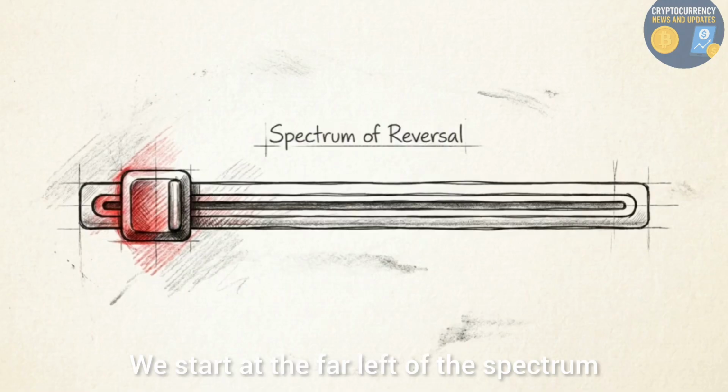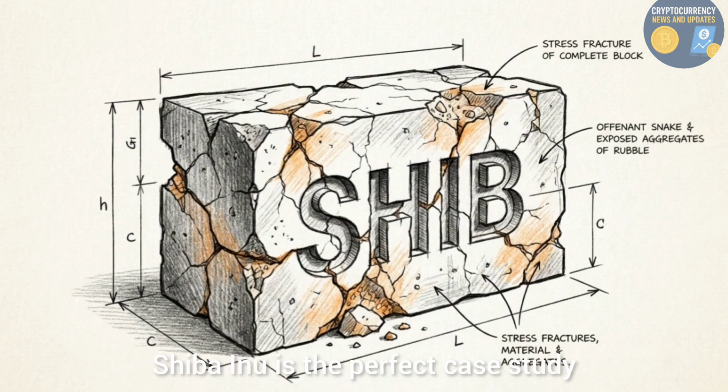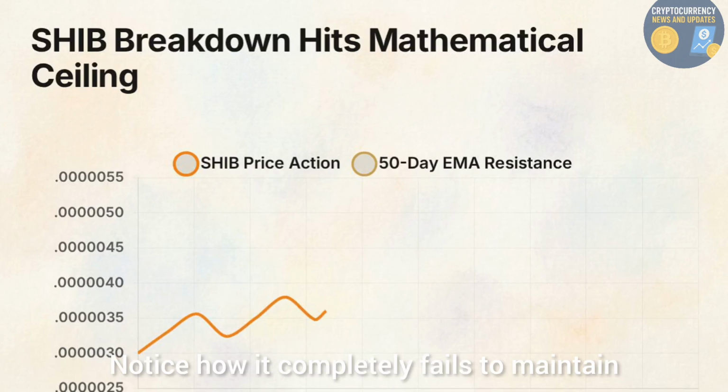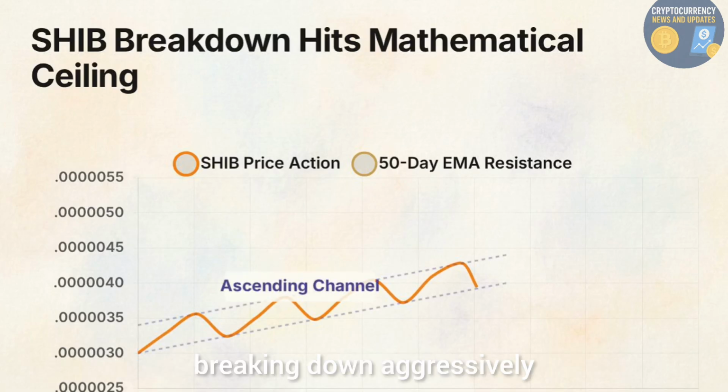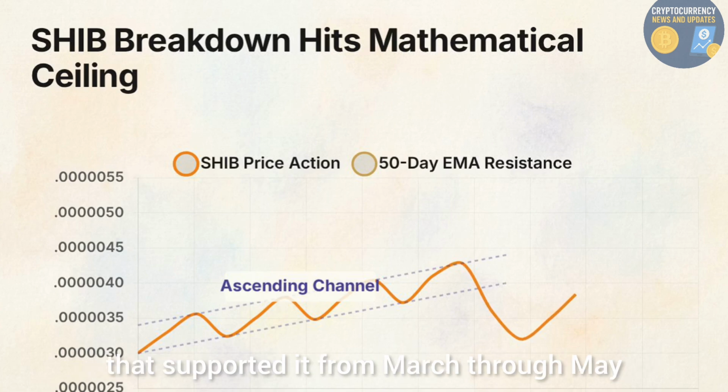We start at the far left of the spectrum. This is absolute structural weakness, and right now, Shiba Inu is the perfect case study. This chart shows SHIB's recent price action. Notice how it completely fails to maintain its macro trajectory, breaking down aggressively and falling right through the ascending channel that supported it from March through May.